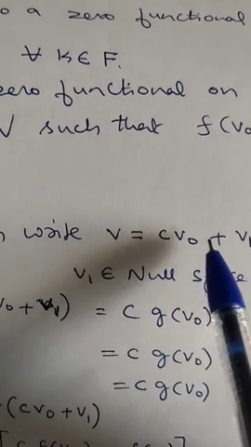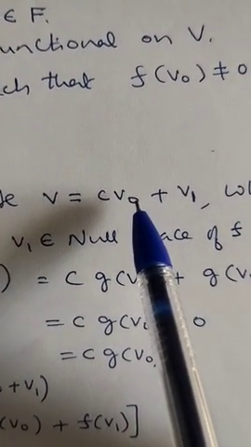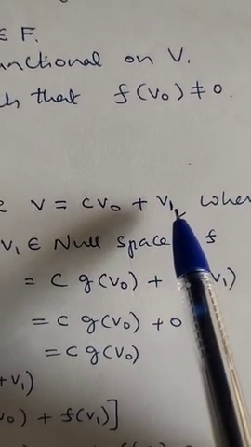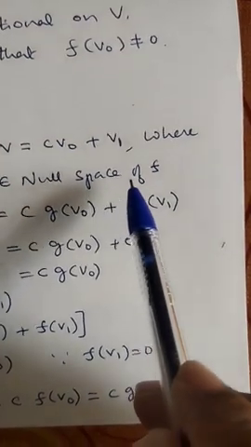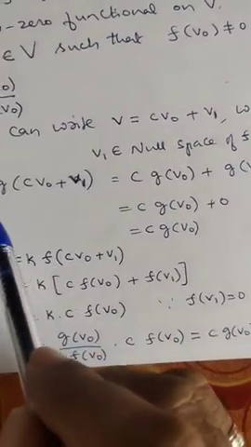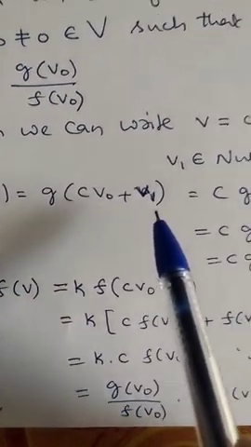So I will take the linear combination, c times v0 plus v1, where this v1 belongs to the null space of f. This is always true. Therefore g of v becomes g of (c times v0 plus v1).